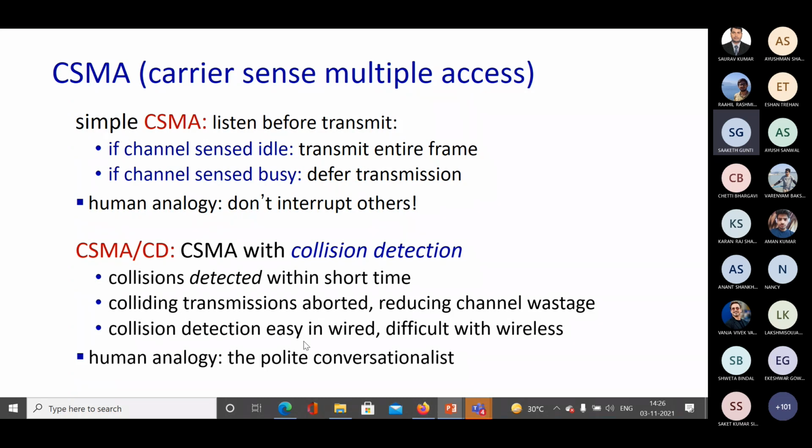Collision detection is easy in wired networks and difficult with wireless networks. You need to answer this question. Once we read CSMA CD, you will understand why it's easier to do collision detection in case of wired networks and not in wireless networks.